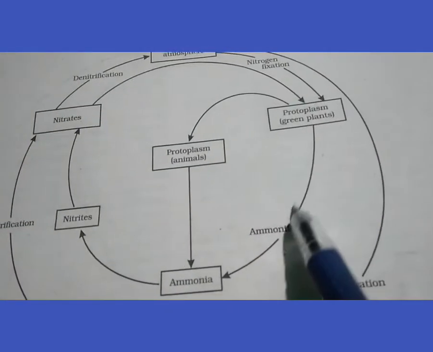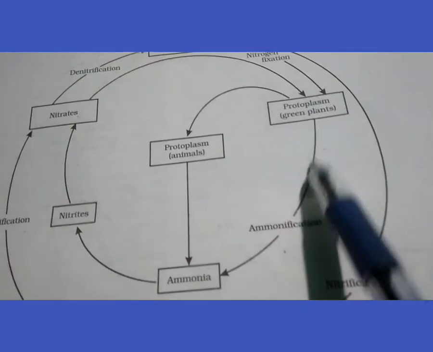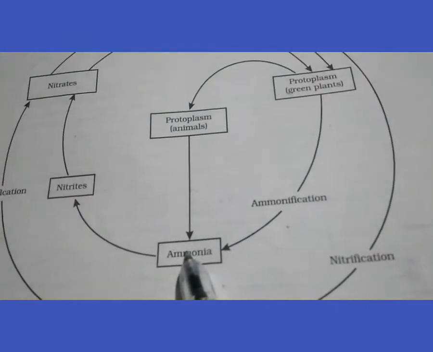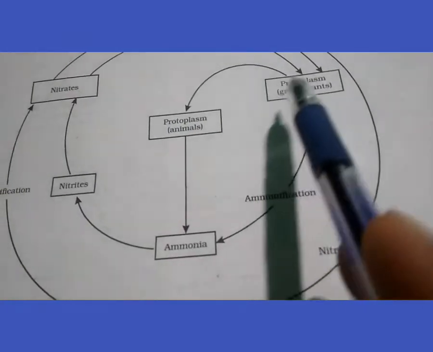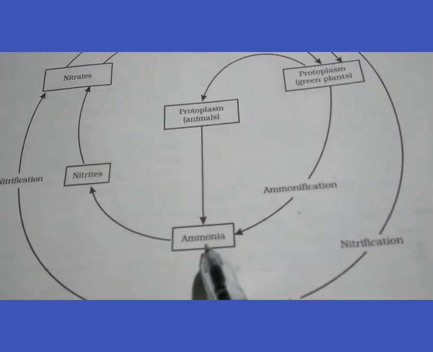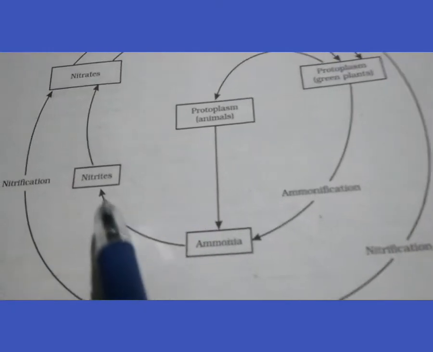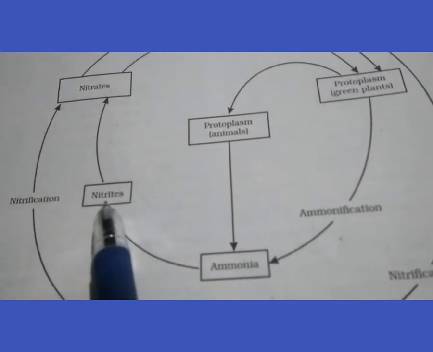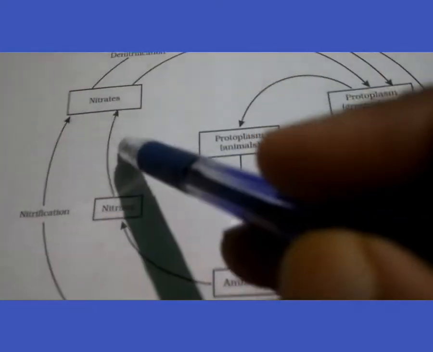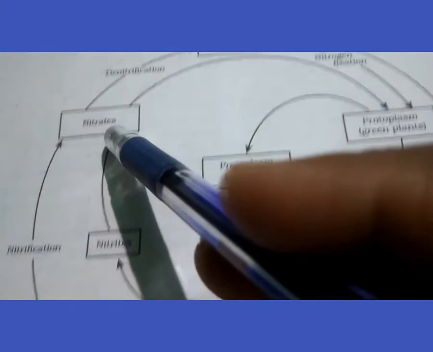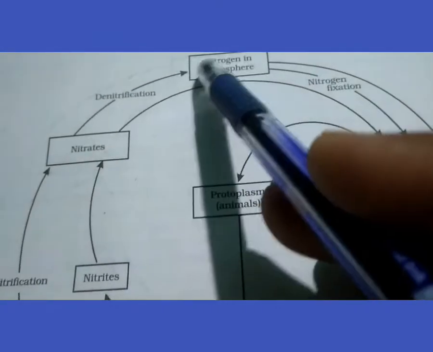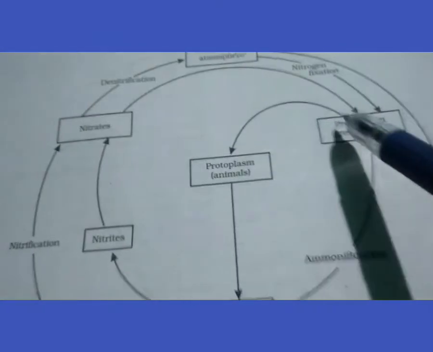And in another way, when green plants and animals die, what happens next? Ammonification. It is converted into ammonia through the process of ammonification, and ammonia is then converted into nitrates by some nitrifying bacteria, and again it is released to the atmosphere by the denitrification process. So it is the cyclic way.